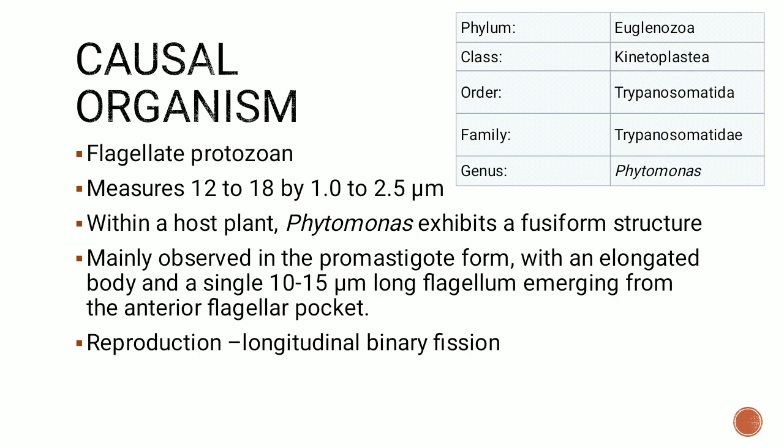Like the other protozoans and the other trypanosomatids, Phytomonas also does not have a cell wall. Instead, the outermost layer which protects it from the host response or from the environmental condition is made up of proteins and phospholipids. So that is the outermost layer. It lacks a cell wall.